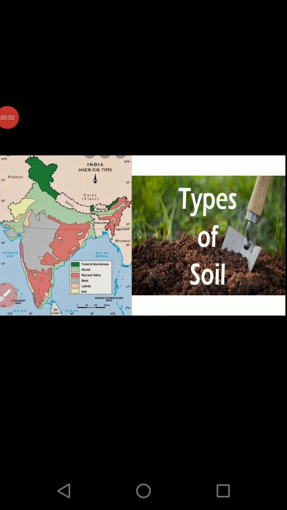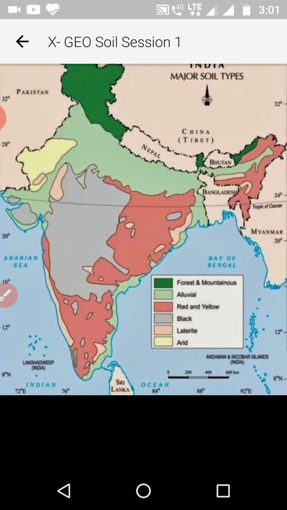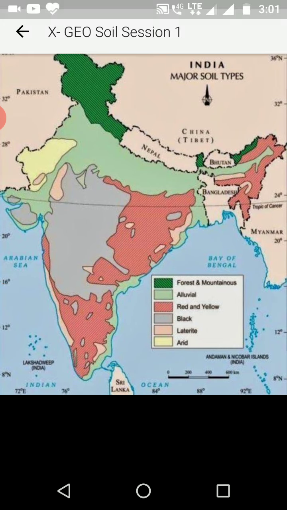Dear children, let us begin, or let us continue, with our types of soil. We have covered alluvial soils in the last session. Now we will go ahead with the black soil. So the very first soil which we are going to do is the black soil. This is the textbook map which is given in your textbook.